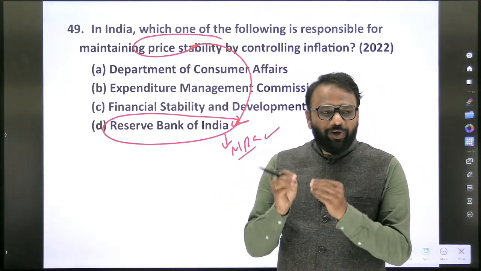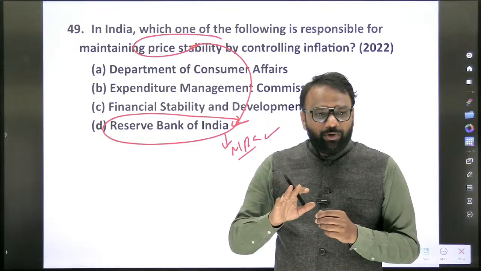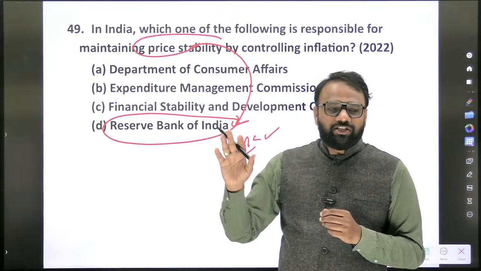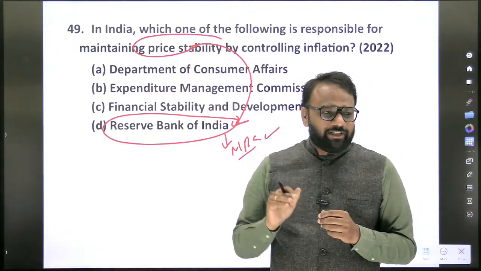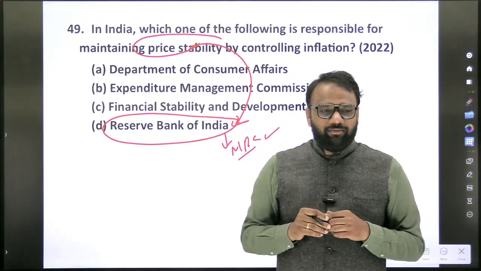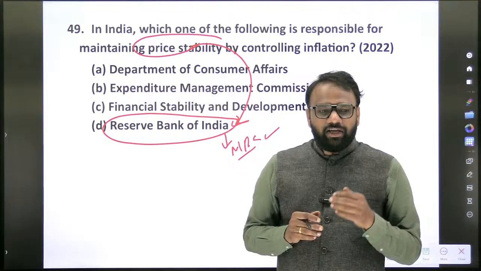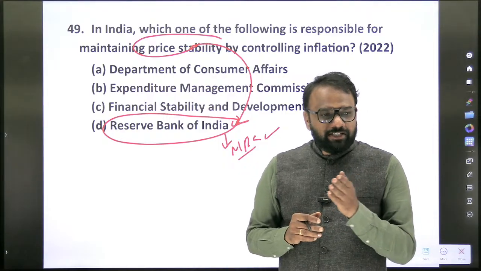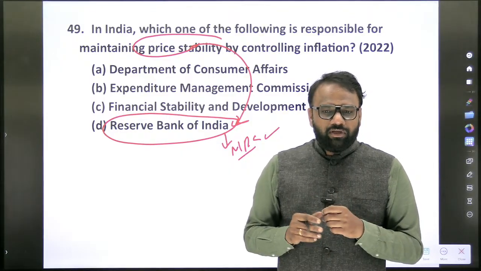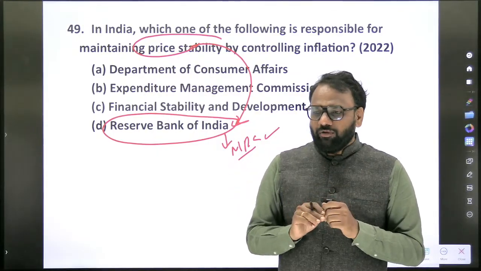It can vary. So when do we call that the monetary policy has failed? If for 3 consecutive quarters the inflation is beyond this range, that is less than 2% or more than 6%, then we call that the monetary policy has failed. Which are the instruments of monetary policy? Repo rate, reverse repo rate, CRR, SLR, liquidity adjustment facility, marginal standing facility, corridor, bank rate, standing deposit facility, open market operations. All these are various tools of what?